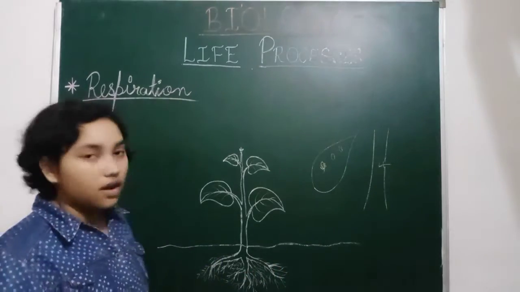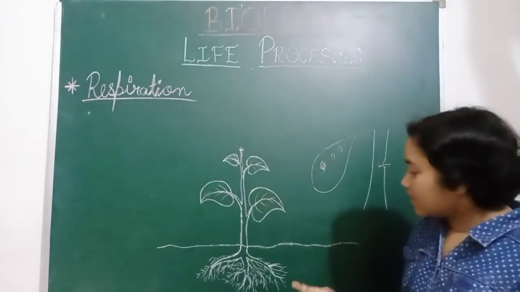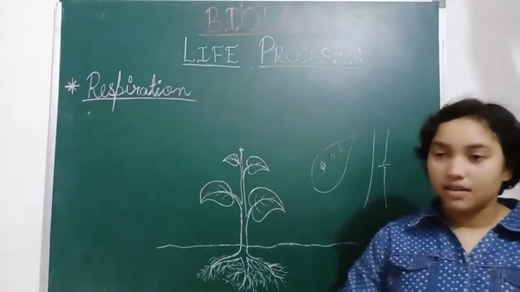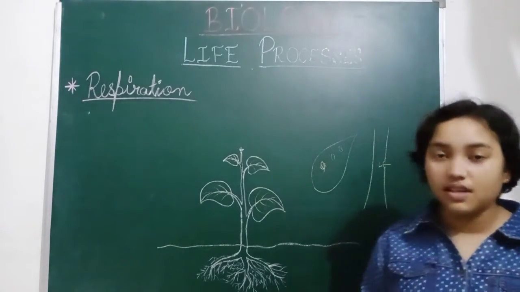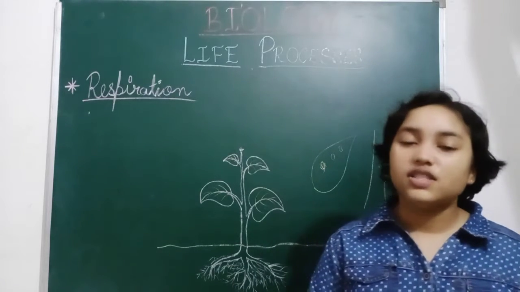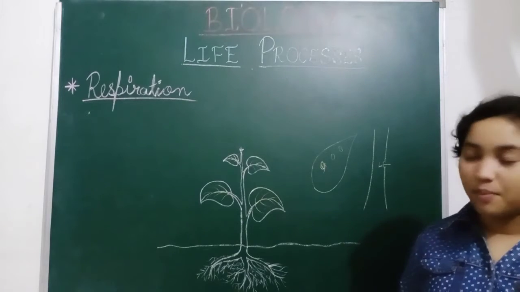And in the roots there is also respiration taking place. There are tiny pores between the soil particles. There are air particles between the soil, and in these air particles, oxygen and carbon dioxide both are present. So the exchange of gases takes place through the roots.